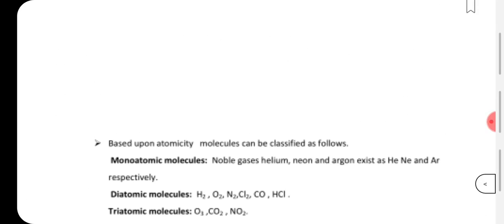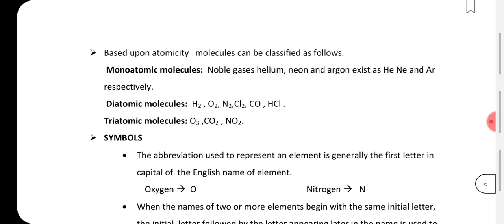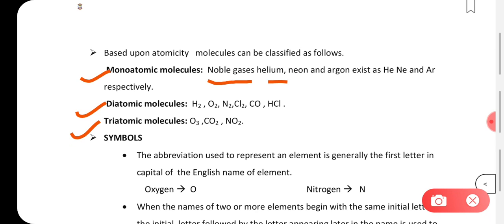Now we'll discuss this. Based upon atomicity, molecules can be classified as monoatomic, diatomic and triatomic. Monoatomic molecules are usually noble gases like helium, neon, argon. Noble gases are those which have all the shells completely filled. Their last shell is completely filled. They are not in need of any electrons.